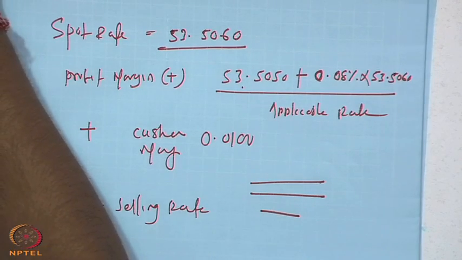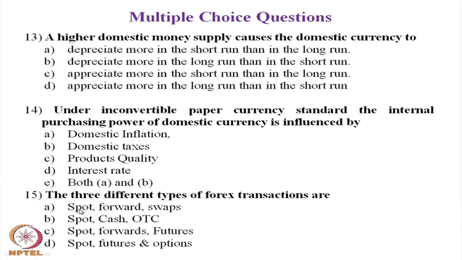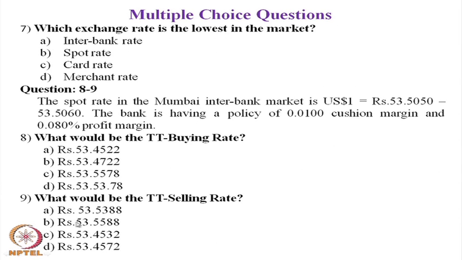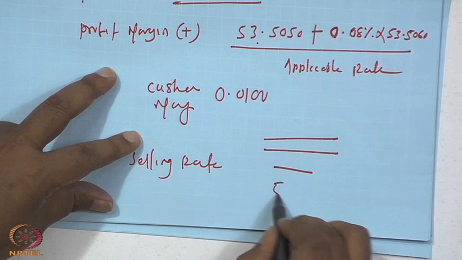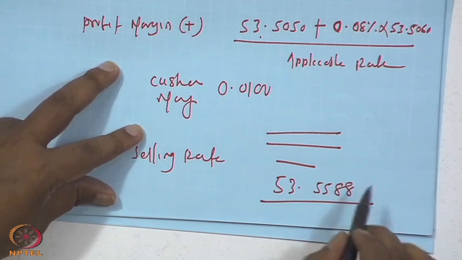The answer for question number 9 is B. The answer is 53.5588. This is the answer for you.